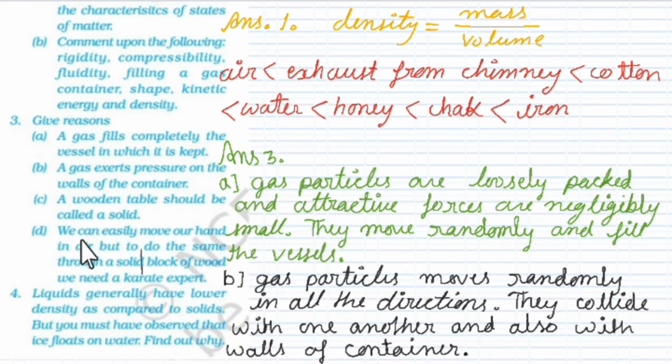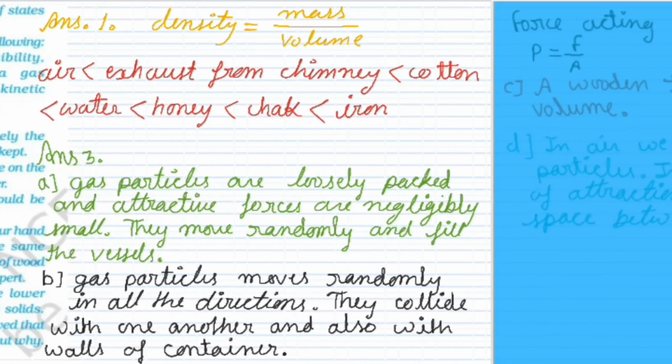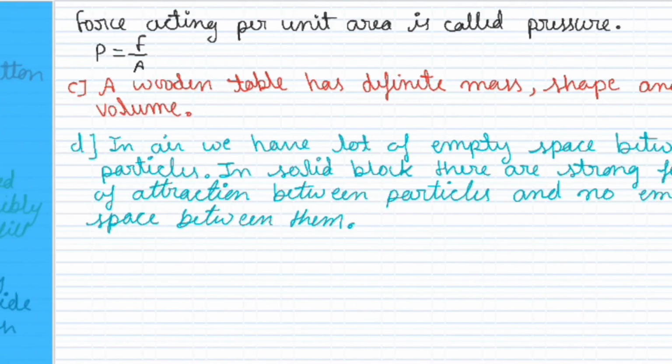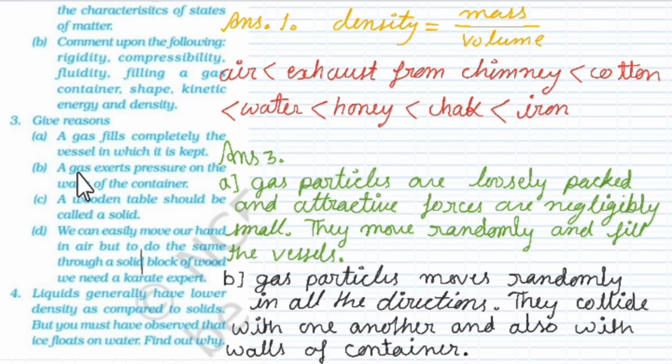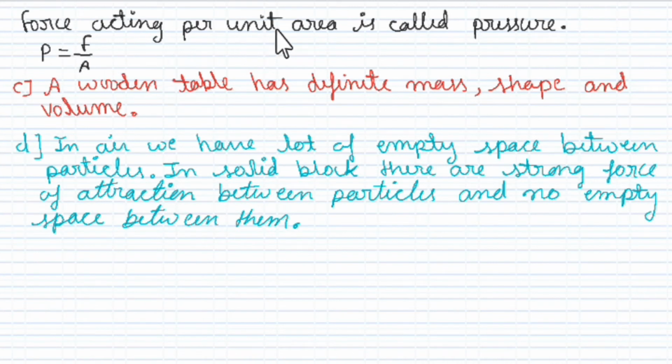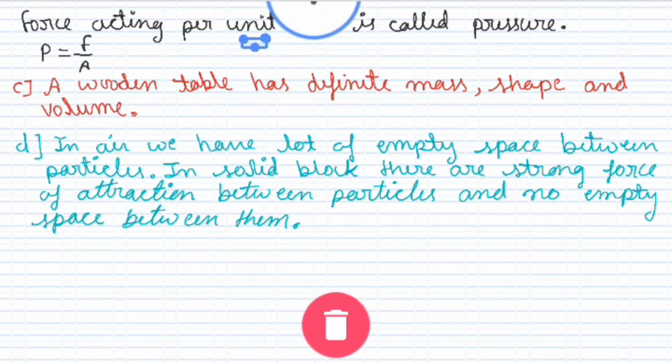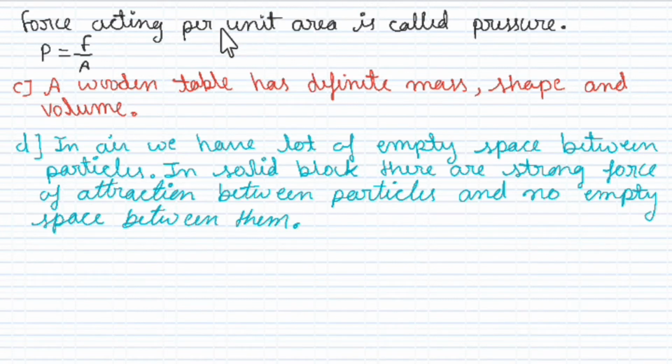D. We can easily move our hand in air, but to do the same through a solid block of wood, we need a karate expert. So the answer is again the same, this is the extension of the B part answer. Force acting per unit area is called pressure, and for a particular area of the container, gas particles are exerting force, and that is pressure. That is why the container or the vessel experiences pressure.